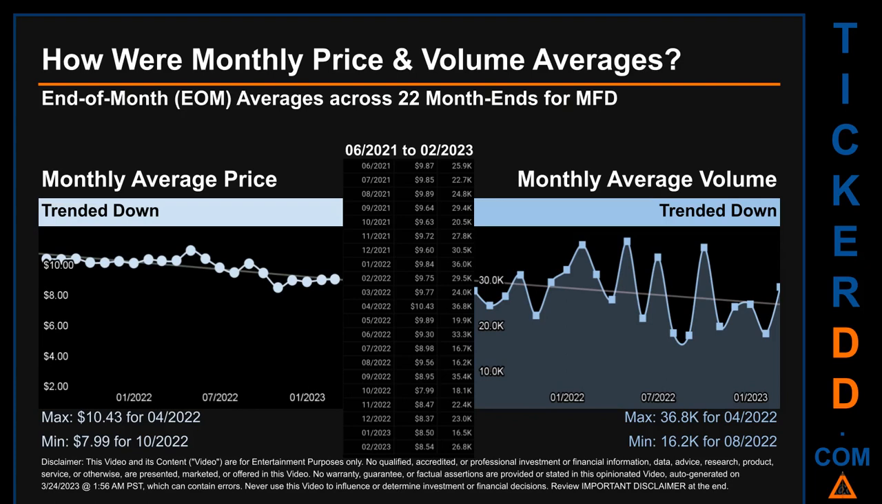How were price and volume averages for MFD? Across 447 trading days, there were a total of 22 month ends, of which monthly averages for daily price and volume were calculated. Overall, monthly price average trended down while monthly volume average trended down. The maximum end-of-month average price was $10.43 for 04/2022 while the minimum was $7.99 for 10/2020. Looking at volume, 04/2022 and 08/2022 respectively saw the highest and lowest monthly average volume at 36.8 thousand and 16.2 thousand.